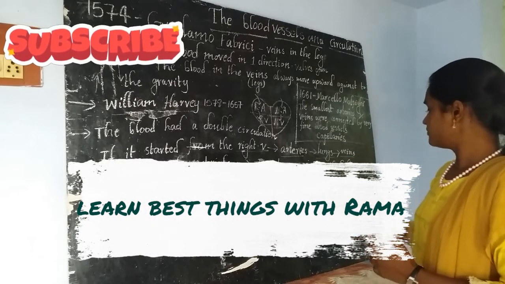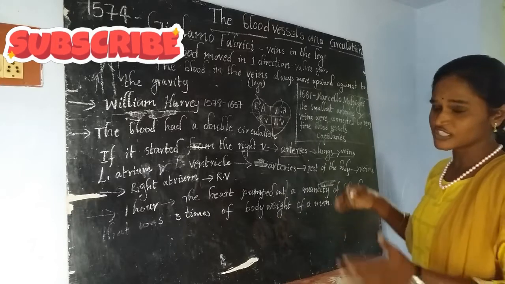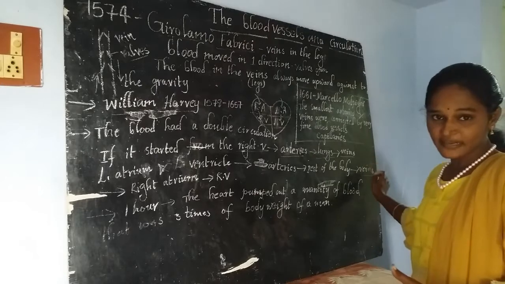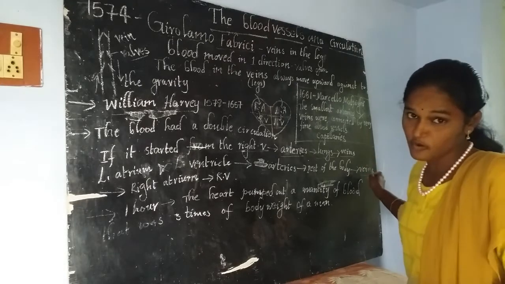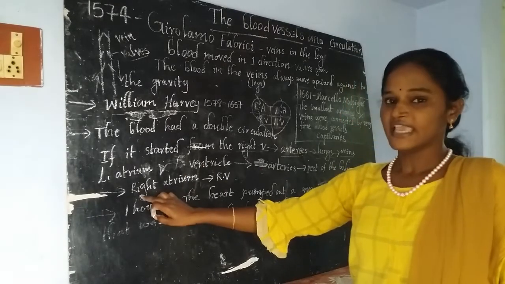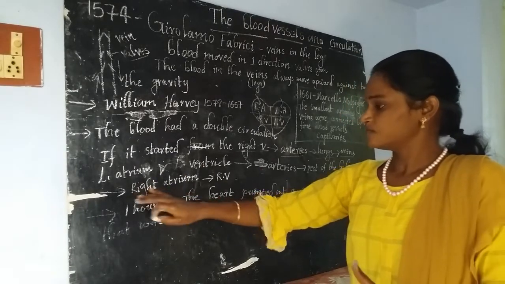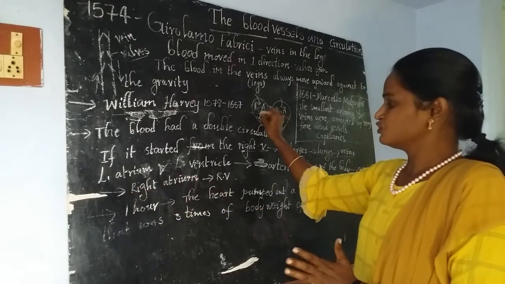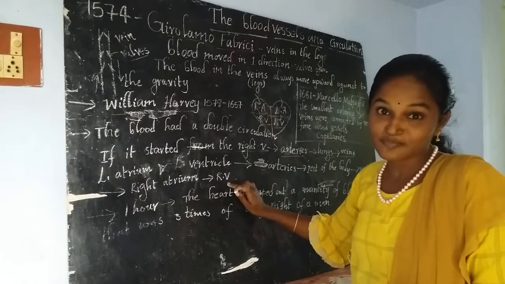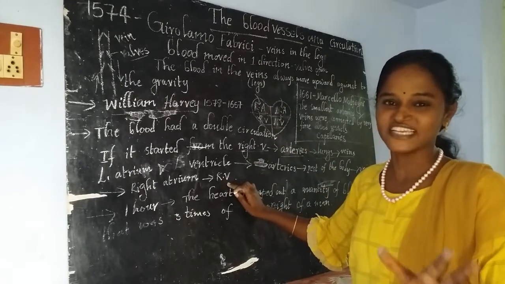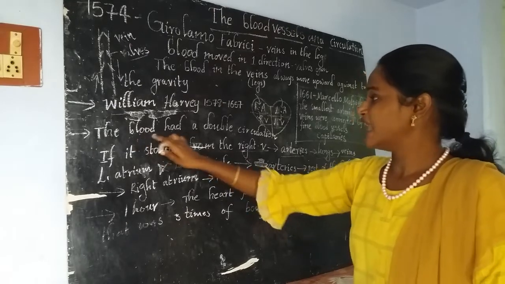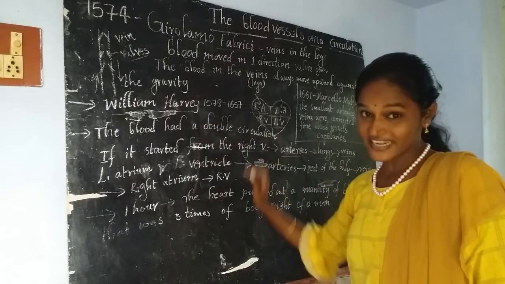There the oxygen is used up, and oxygenated blood converts into deoxygenated blood, and that deoxygenated blood is taken by the veins present in our body, and finally they take that deoxygenated blood to the right atrium and then to the right ventricle. Like this, blood circulation happens in our body. Here you need to understand that blood has a double circulation.